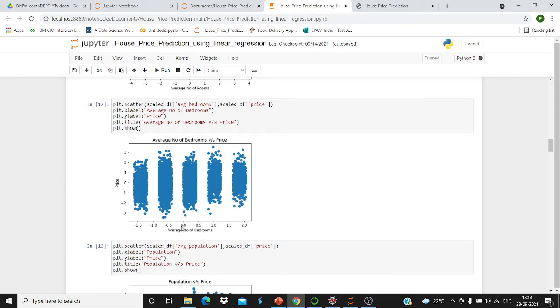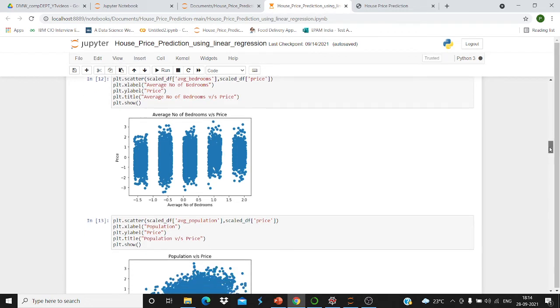From 0 to 0.5, it is showing that these are the bedrooms, and this much expected price will be there. Up to 3, the expected price will be there. So it is showing the graph between bedrooms and price. So this much are the bedrooms, and for this particular bedroom count, the price will go up to a range of 3.